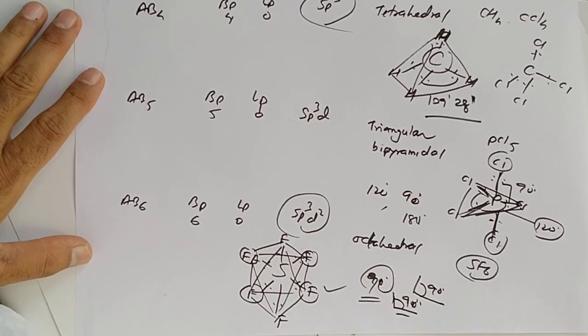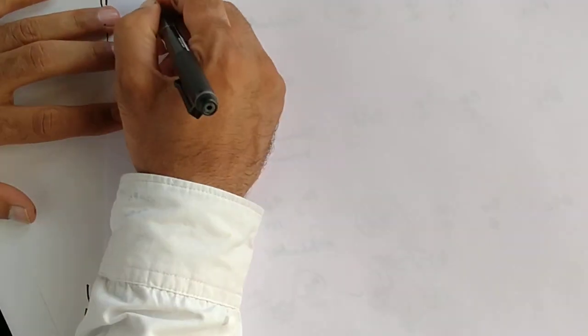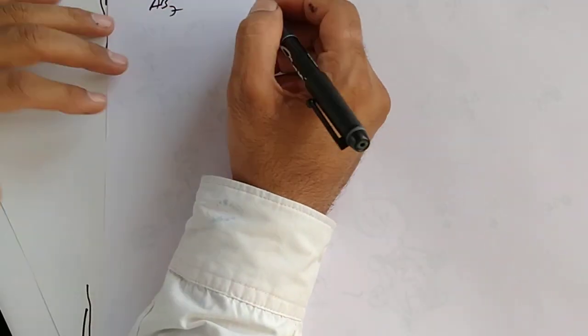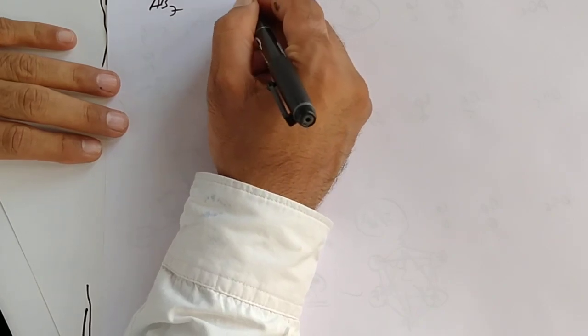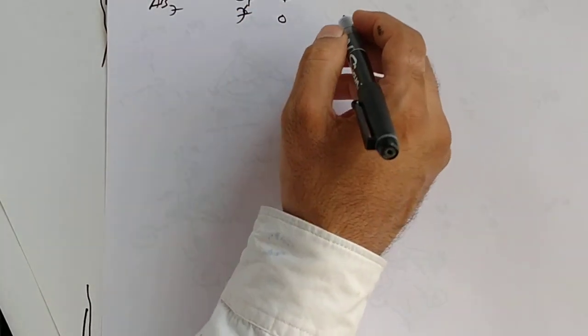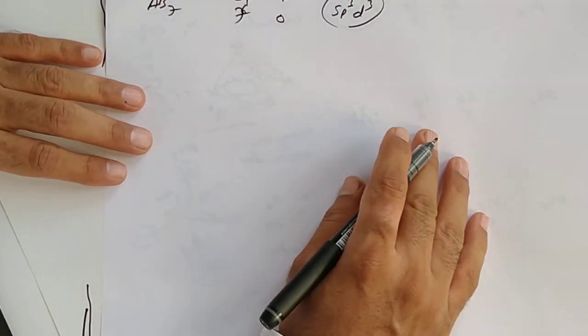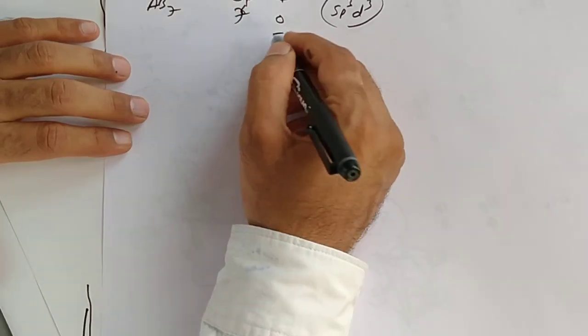Understood? Now AB7 type of molecule. Suppose AB7 means bonding pair is 7, lone pair is 0. So hybridization will be sp3d3. Here listen, we are talking about molecules which have no lone pair. So these are true.